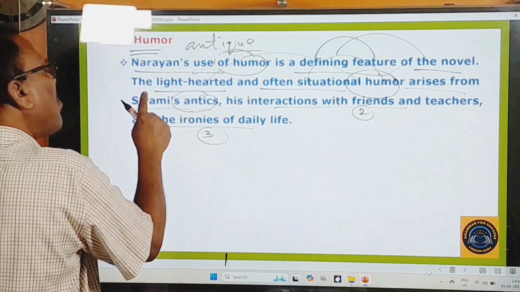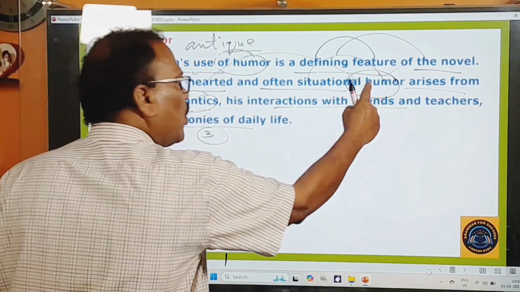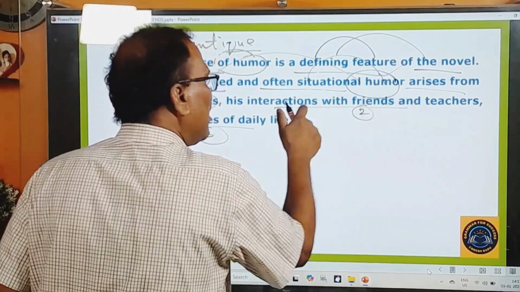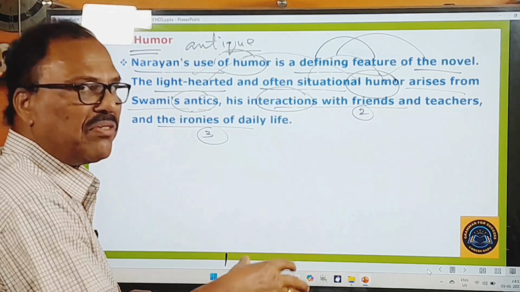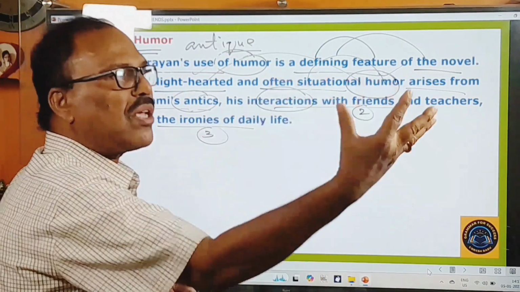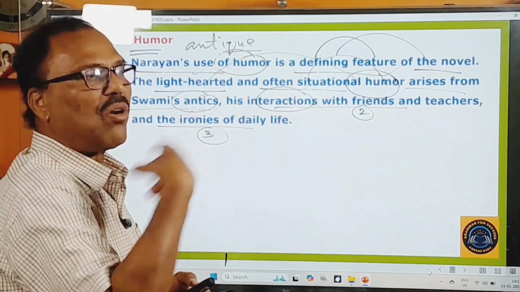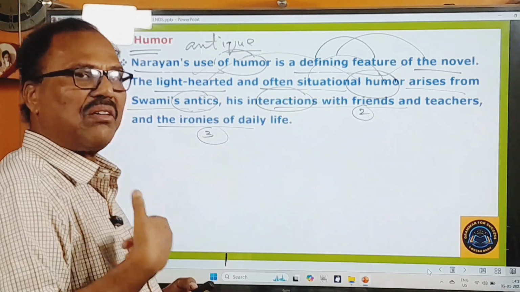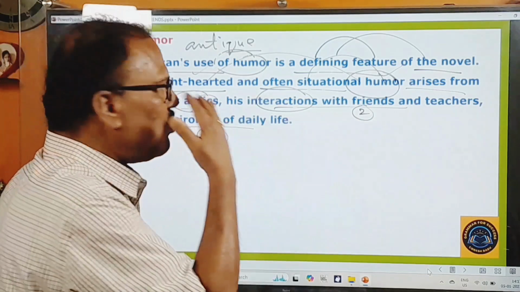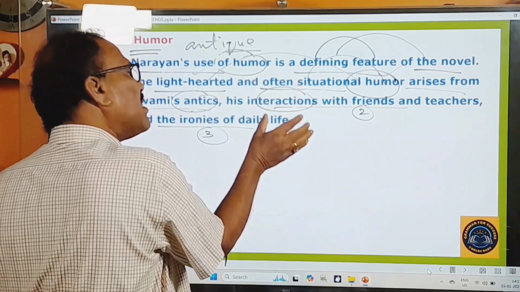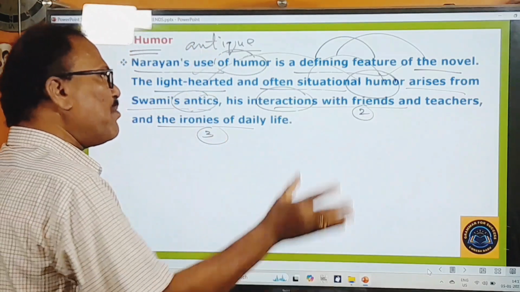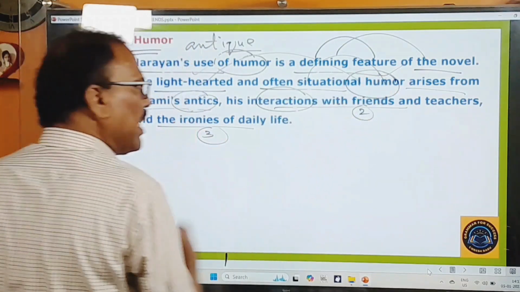So from these Swami's antics, you can get humor, that is the first point. And from his interactions with friends and teachers, interactions means what? The activity of talking to each other, that is called an interaction. You talk to somebody, somebody will talk to you, that is called an interaction. Interaction means, in other words, communication or conversation. So this Swami has interactions with his friends and teachers. From these interactions also you can get some humor.